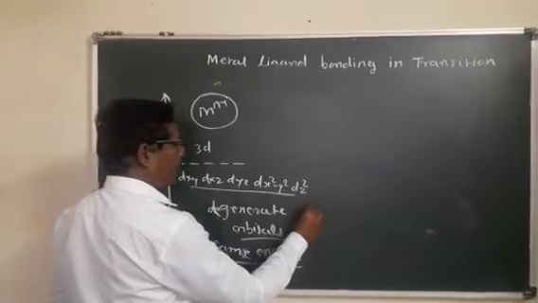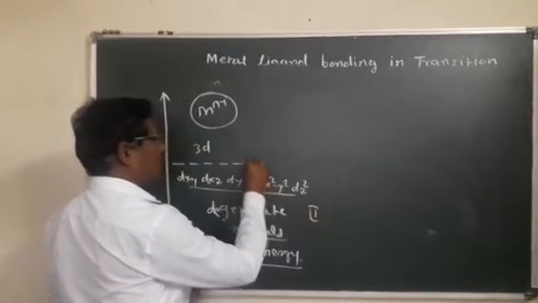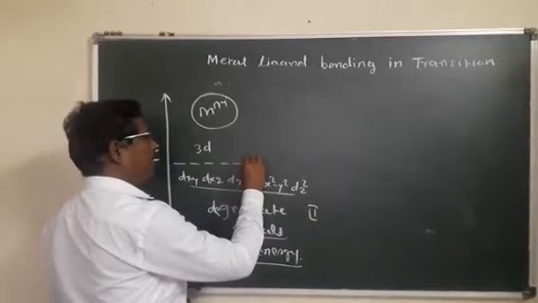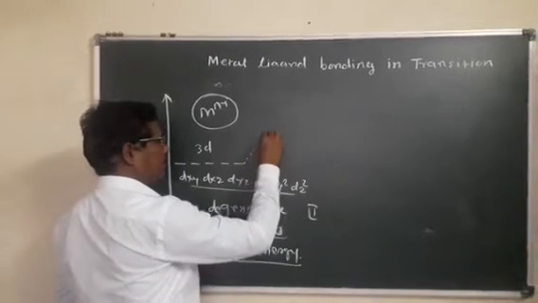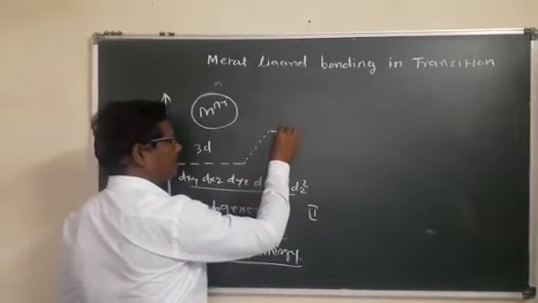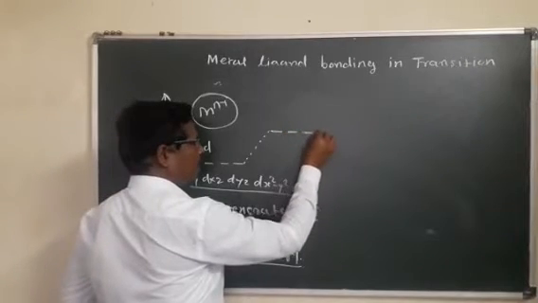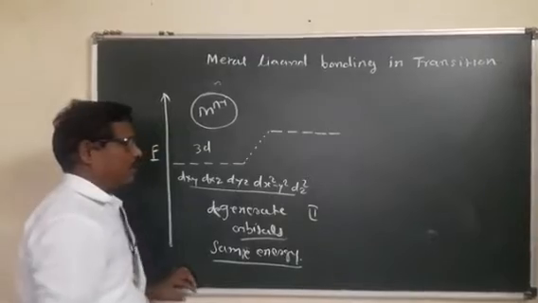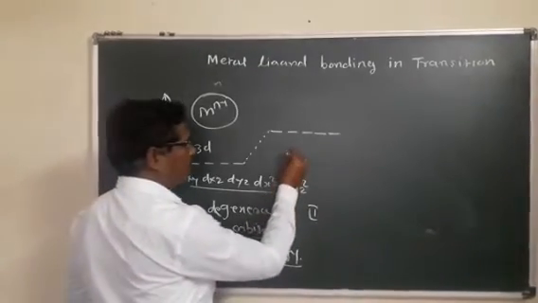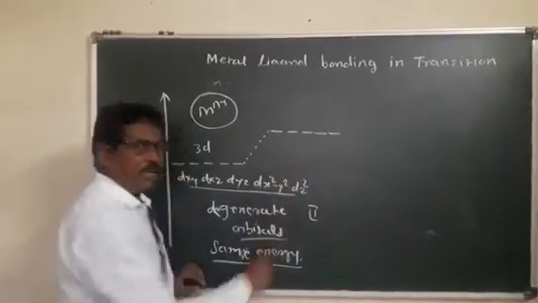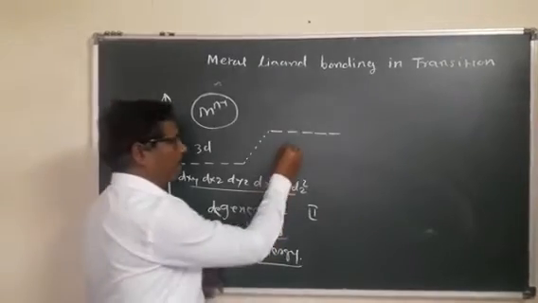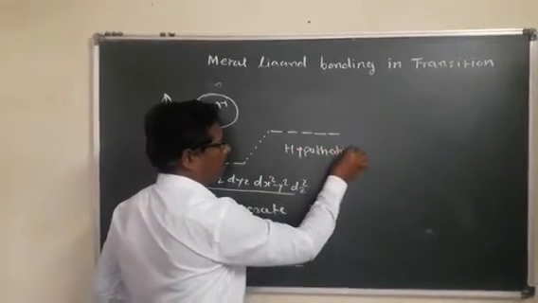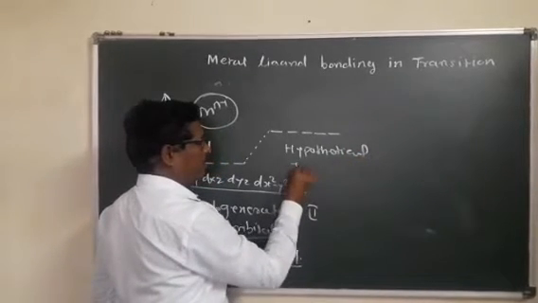The second part is the energy of the orbitals slightly increases, but the orbitals remain at the same energy levels, because this is the hypothetical, imaginary octahedral complex.